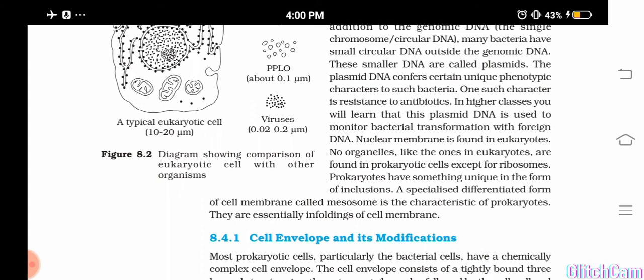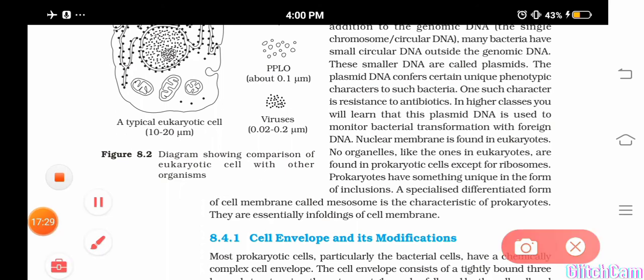Then other cell organelles are absent, but they have certain cell inclusions. And another important feature is what? The presence of mesosomes. So mesosomes are the infoldings, infoldings of the membrane.